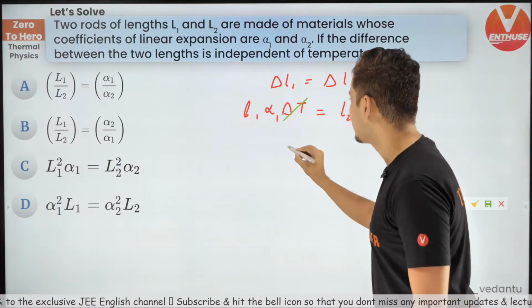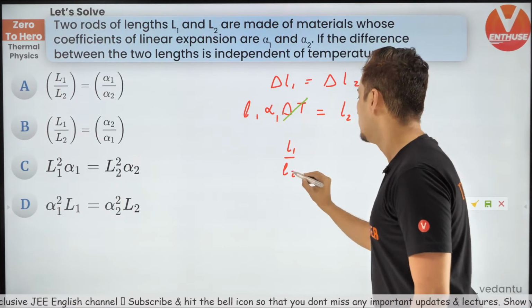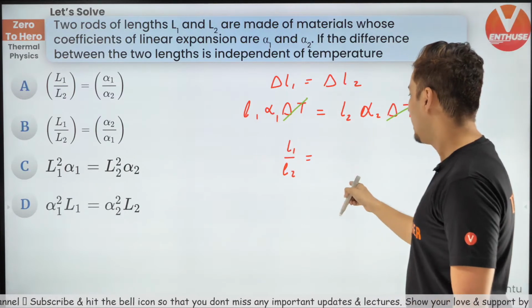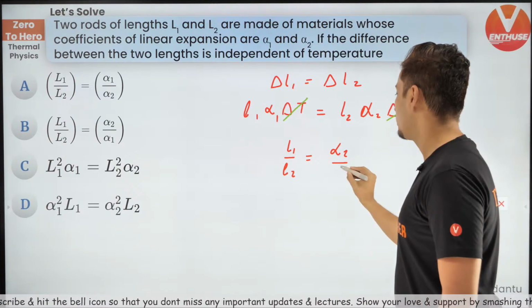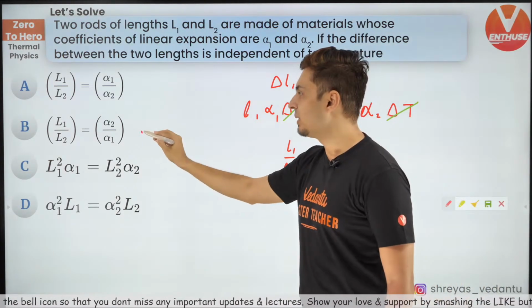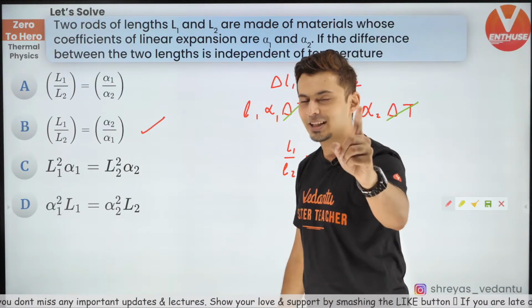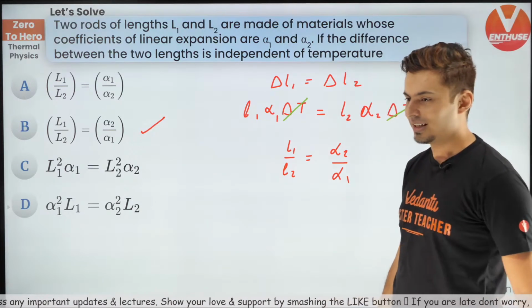And what will you get, guys? L1 by L2 will be equal to, think about it, L2 comes down, L1 is on the top, alpha 1 goes below, so alpha 2 by alpha 1, which is nothing but option B. Yes, option B is correct. A lot of you got the wrong answer. Only few of them got the correct answer.